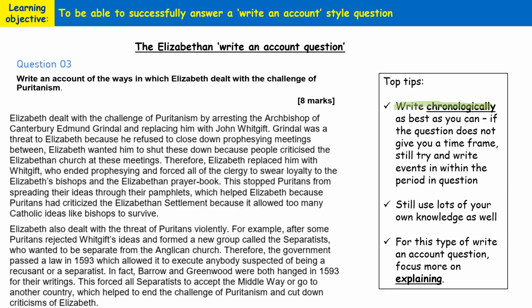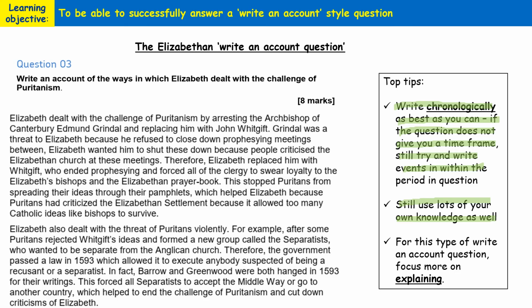So you want to be writing in time order. Even though you're not given a specific time frame, it's still useful to try and write about events in time order. You also still should be looking to use lots of your own knowledge for this type of question in the Elizabethan paper.